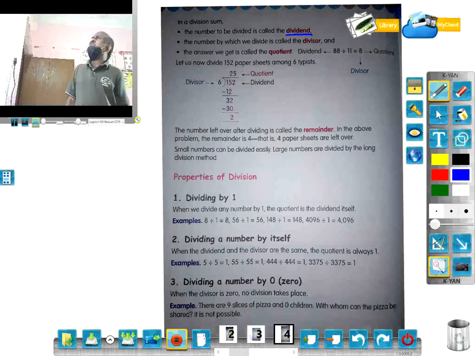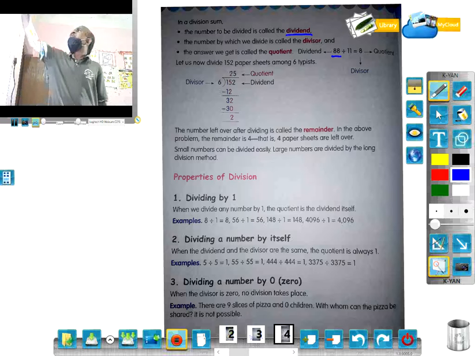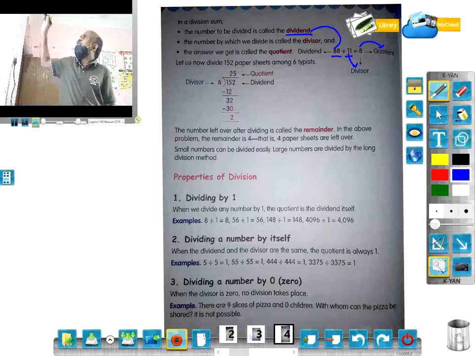The number by which we divide is called the divisor. We divide by 11, there are 11 girls. So 88 is the dividend, 11 is the divisor, and the result, 8, is the quotient. So 8 is the quotient, 11 is the divisor, and 88 is the dividend.